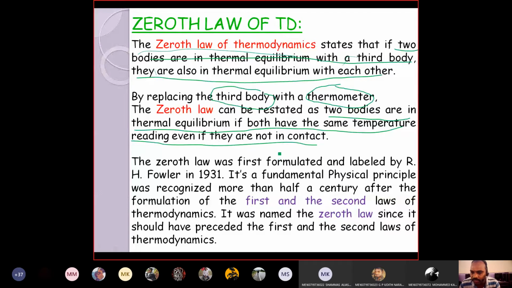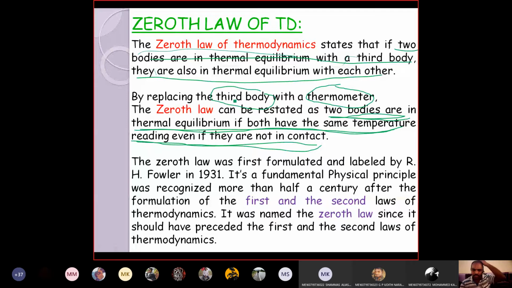Again, I am repeating the second way of defining the zeroth law. If you replace the third body with a thermometer, the zeroth law can be restated as: two bodies are in thermal equilibrium if both have the same temperature reading, even if they are not in contact. That is the zeroth law of thermodynamics.